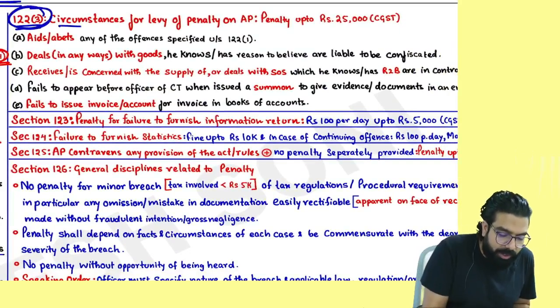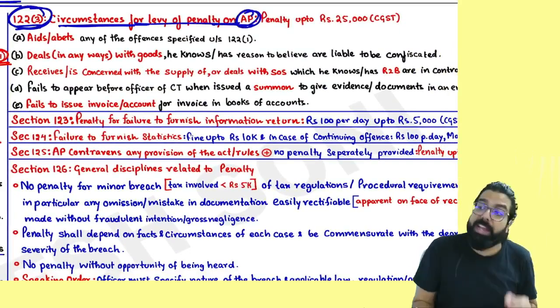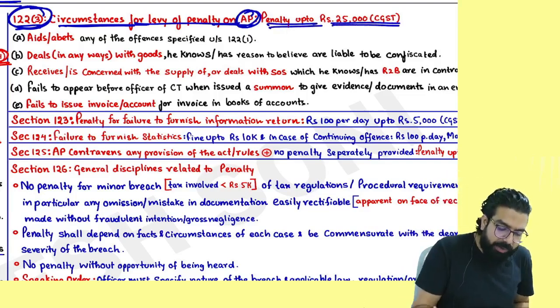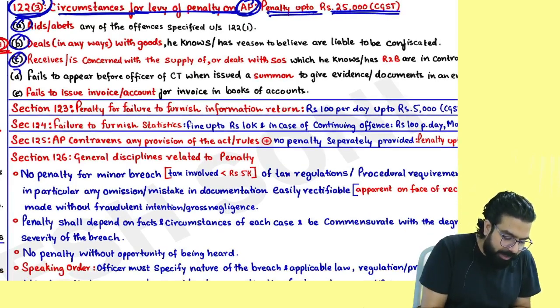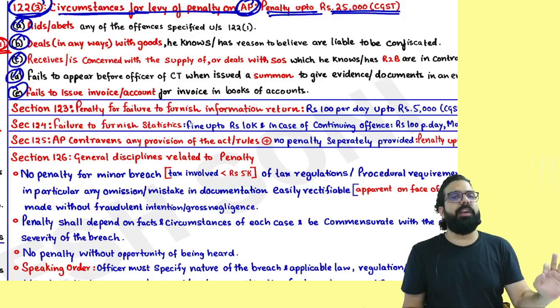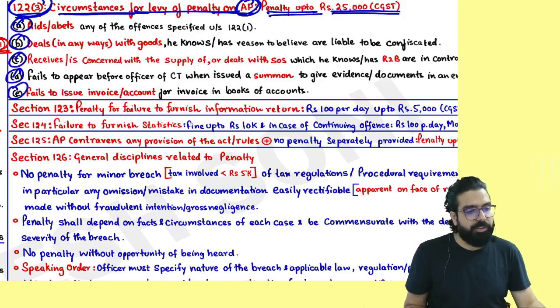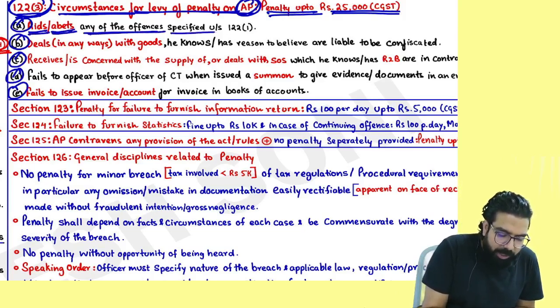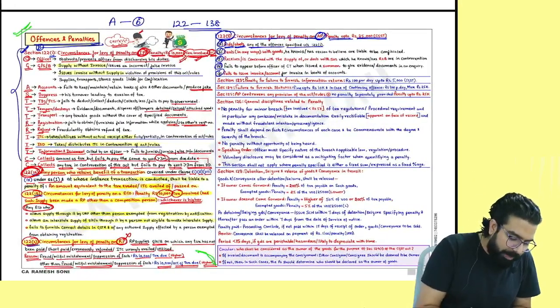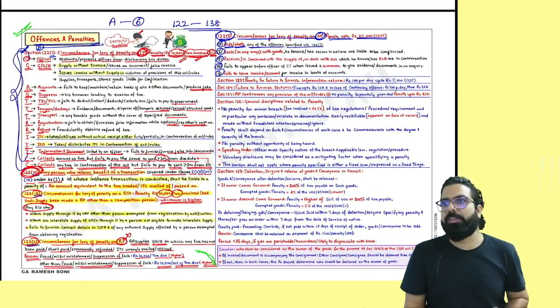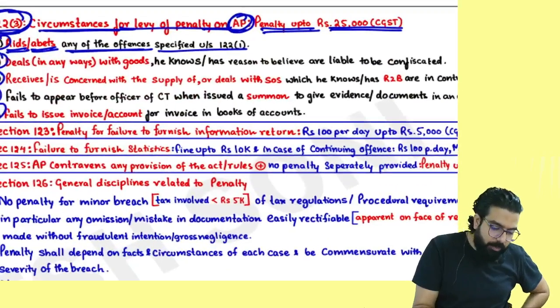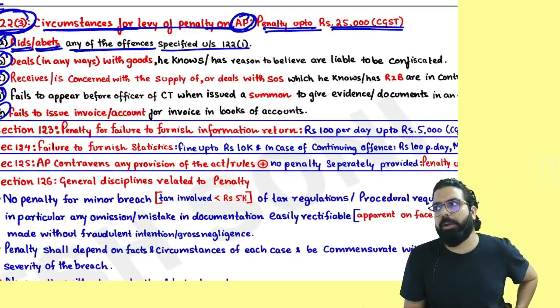Section number 123 says circumstances for levying of penalty on any person, whether you are registered, not registered, any person. It says penalty up to 25,000. There are 5 offences they went ahead and found out, and they are telling for these 5 offences, the penalty can be charged on any person. Number one, anyone who aids or abets any offences specified in section number 121. If you are helping anyone in doing these offences which are told under section number 121, supposing I am supplying without invoice, and there is one of my friends who is helping me. Remember one thing, anyone who aids or abets the offences under section number 121.